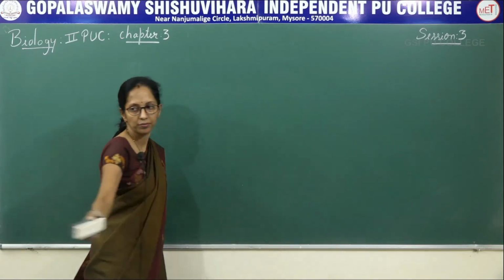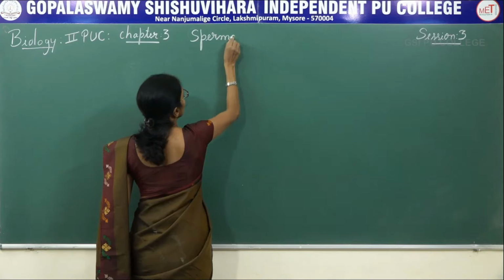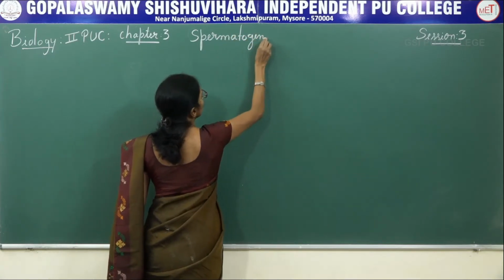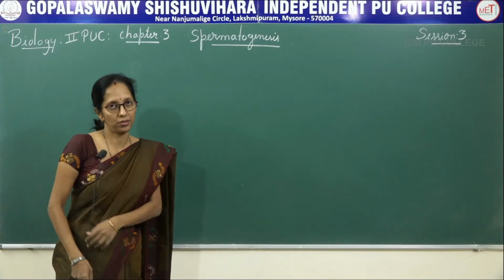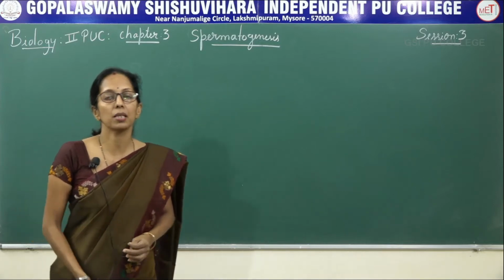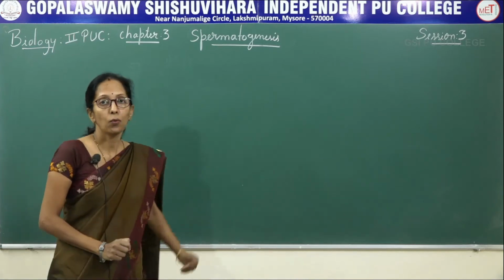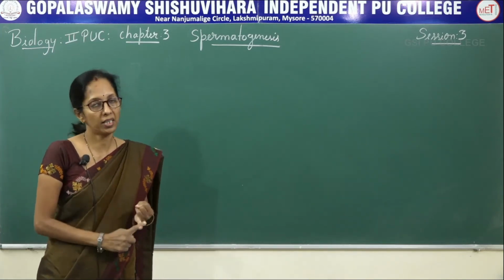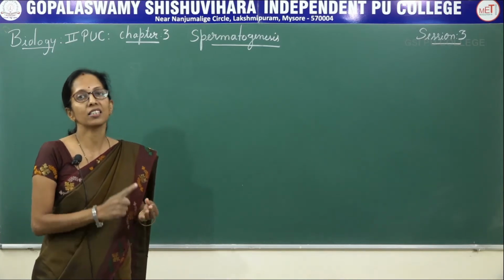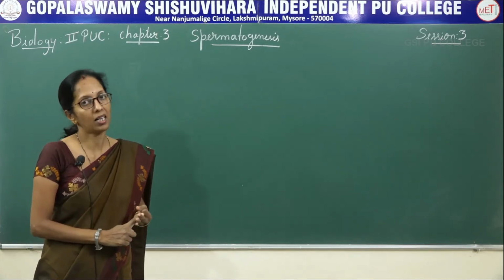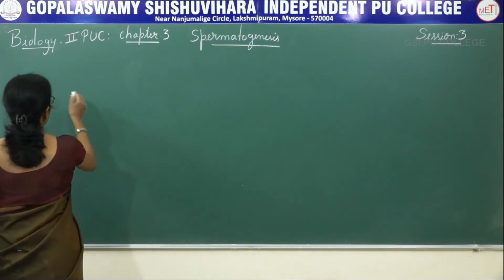Coming to the first, spermatogenesis. Synthesis of sperms in the testes, the male reproductive gonads. It includes 4 steps. First is the phase of multiplication, second is the phase of growth, third is the phase of maturation, last is spermiogenesis. So totally 4 parts or divisions.